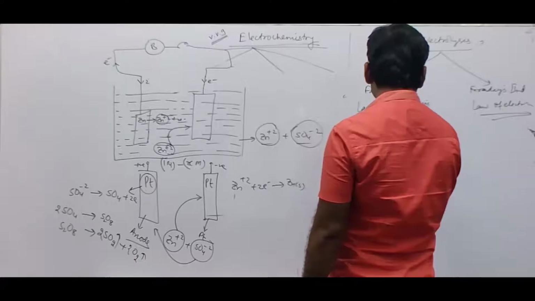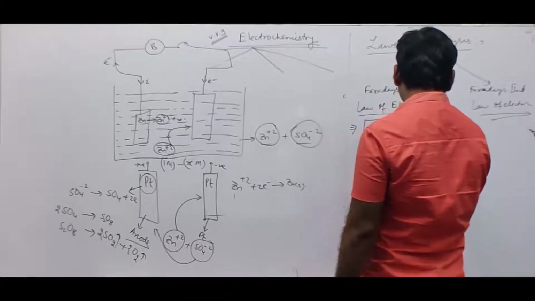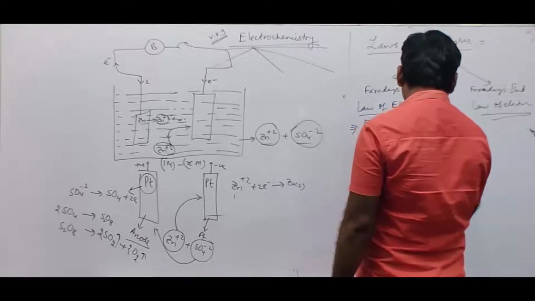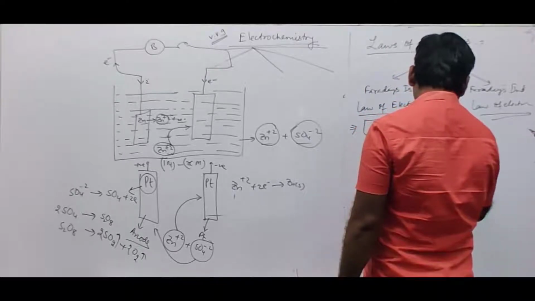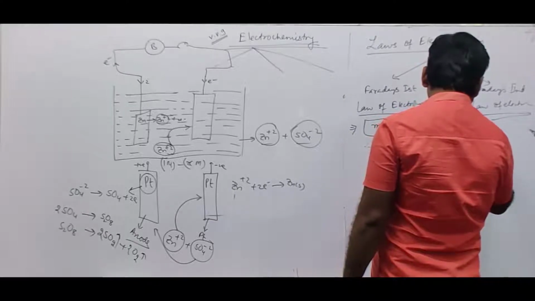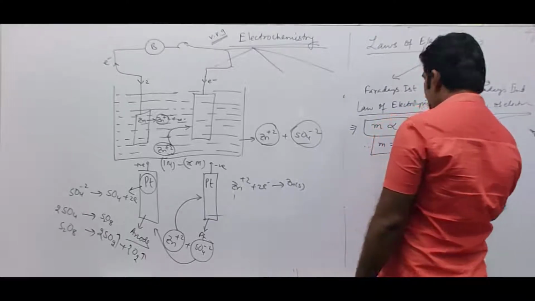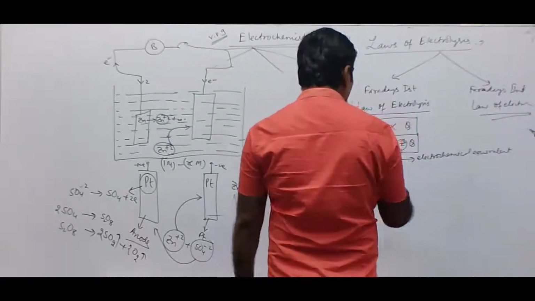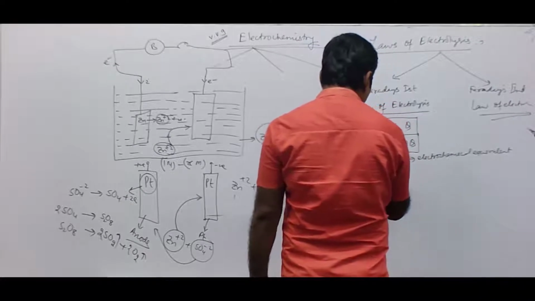Therefore, M is equal to a constant Z into Q, where Z is a constant known as electrochemical equivalent. Now, what is this electrochemical equivalent?